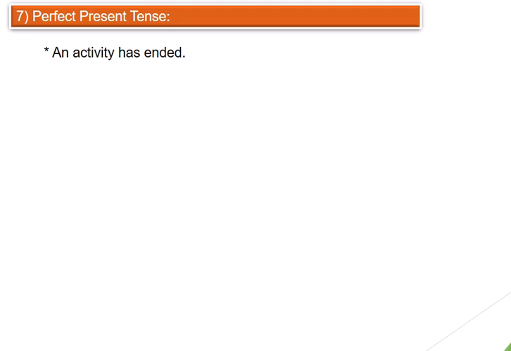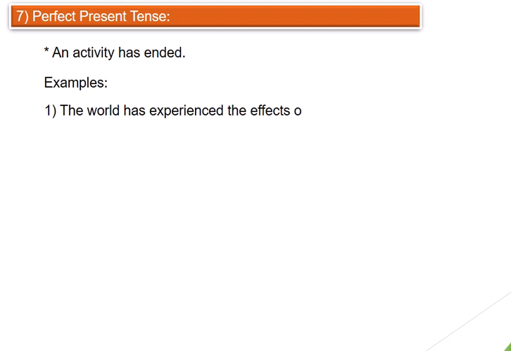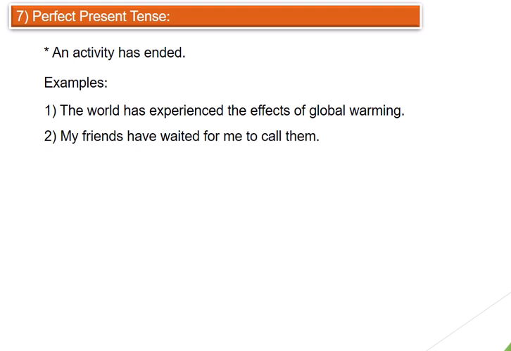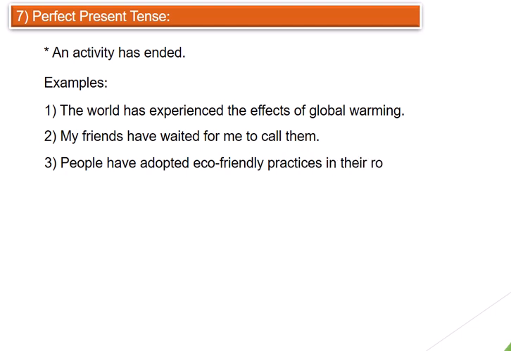So I'm going to give you some examples on your screen. The first example is appearing. Friends, I want to tell you that I have kept all the examples intact with minor changes so that you can understand that minor changes make it a different tense, right? So the world has experienced the effects of global warming. My friends have waited for me to call them. The third example is appearing. People have adopted eco-friendly practices in their routine. I have worked hard to succeed in my life.